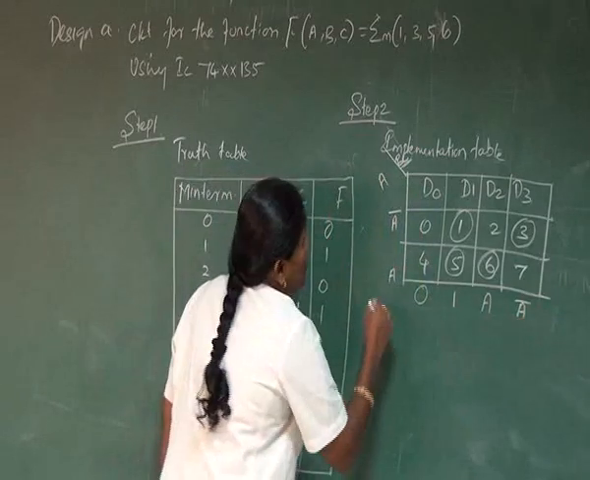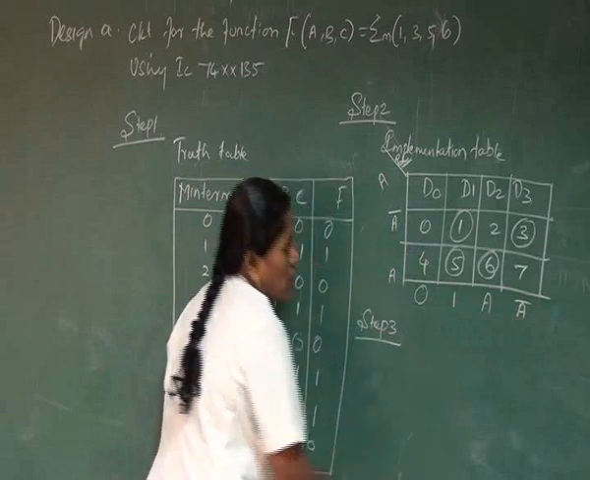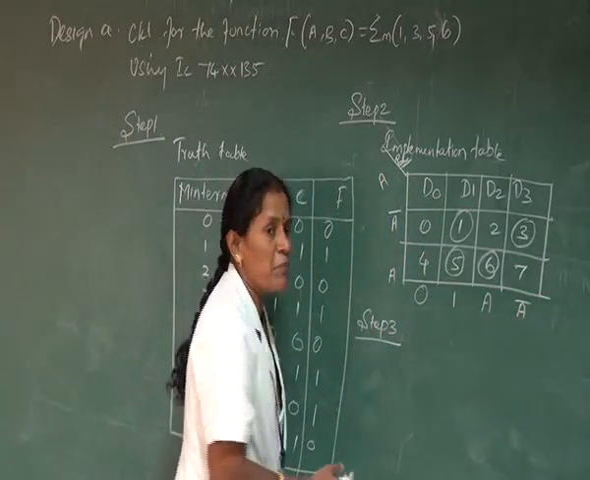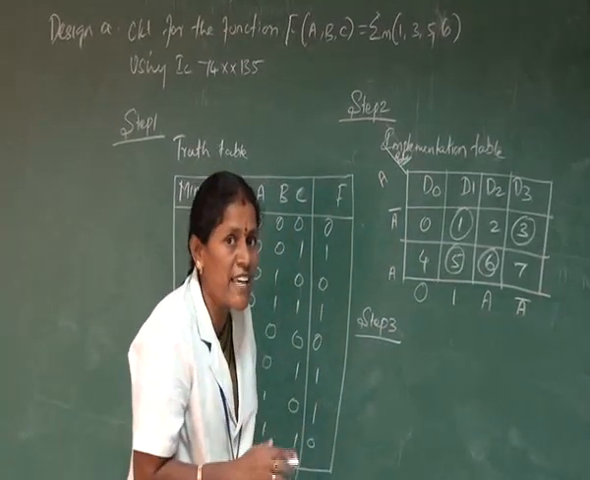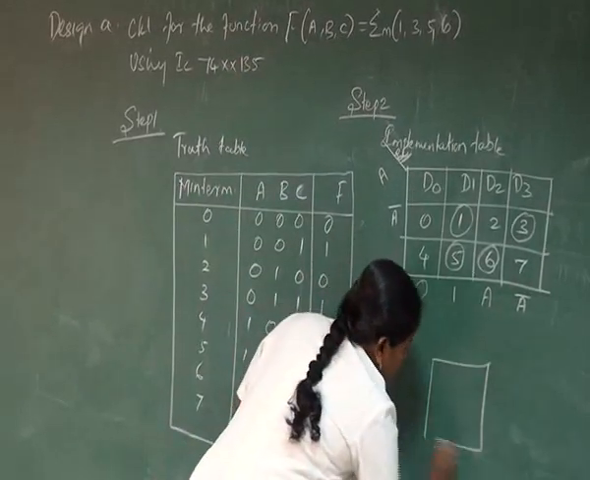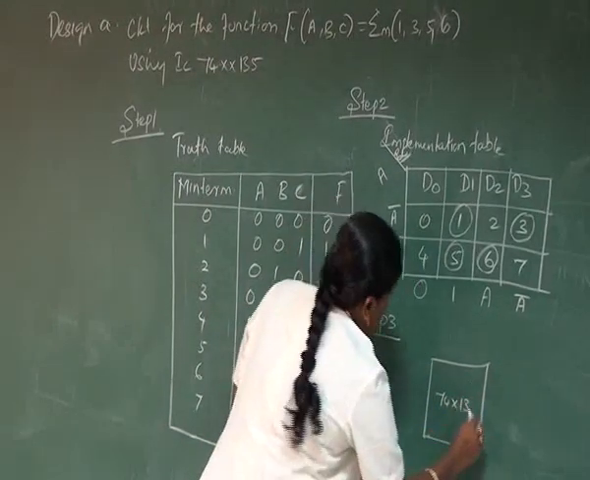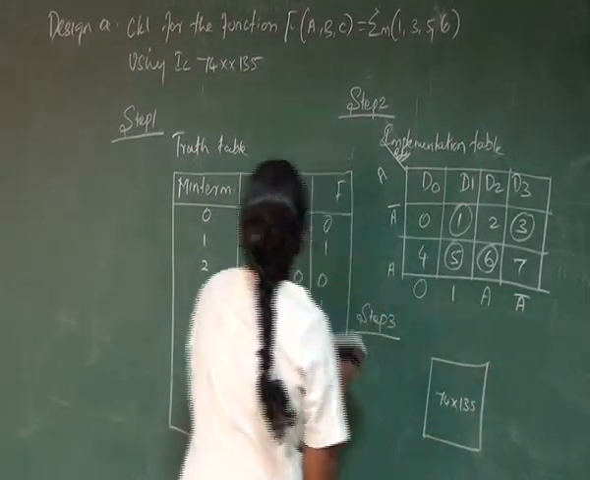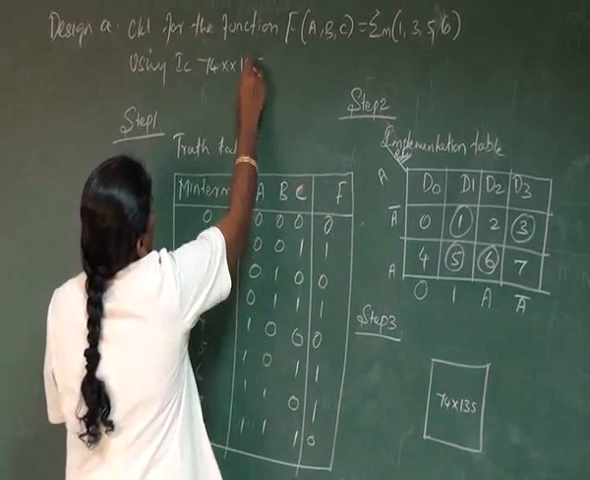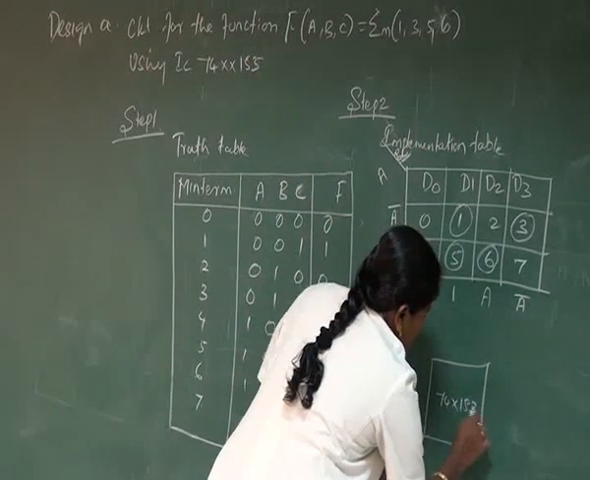And now we will switch over to step number 3. Step number 3 is nothing but the implementation part. In this case, we are using the IC. So that IC symbol is this one. The IC is 74153, sorry, the IC number is 153.